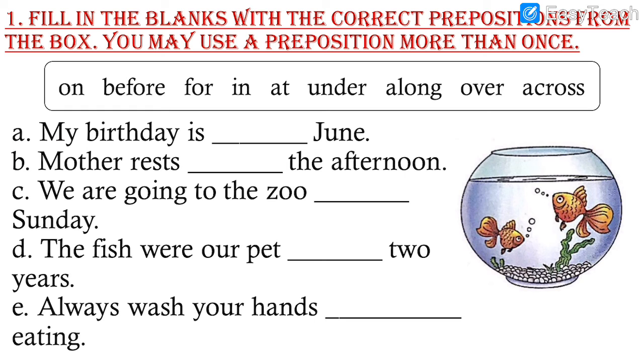First, let us read the prepositions given in the box. On, before, for, in, at, under, along, over, across. All these are given and we have got some blanks, around 10. We have to fill in the blanks with the correct preposition. We can also use one preposition 2 times.